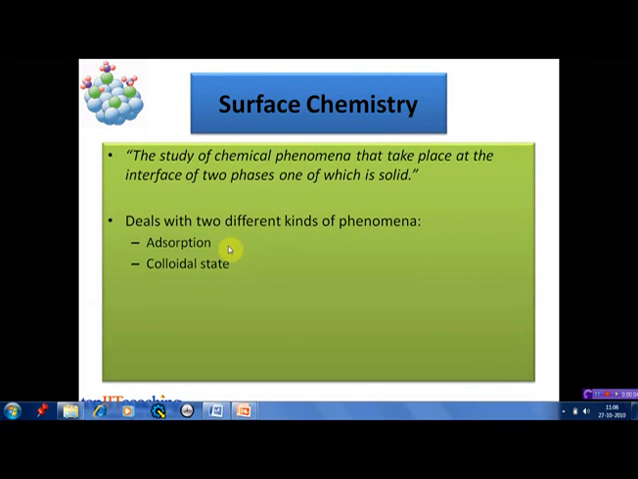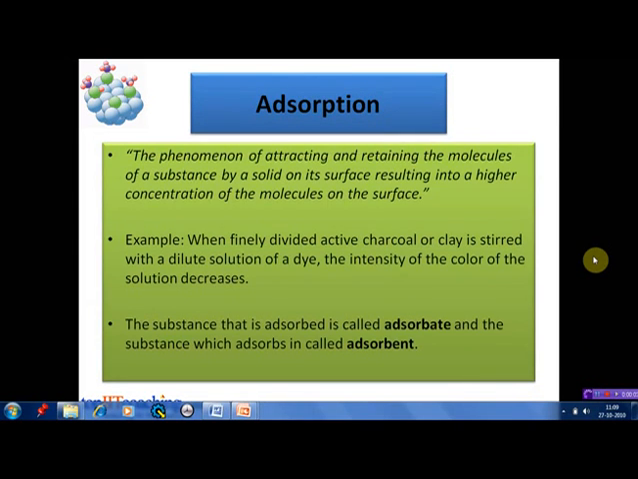We will discuss these two phenomena one by one. So first of all, let's take adsorption. The attraction and retention of the molecules of a substance by a solid on its surface, which then results in a higher concentration of those molecules on the surface of the solid, is known as adsorption.